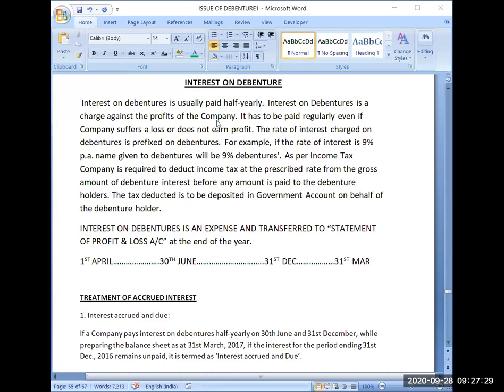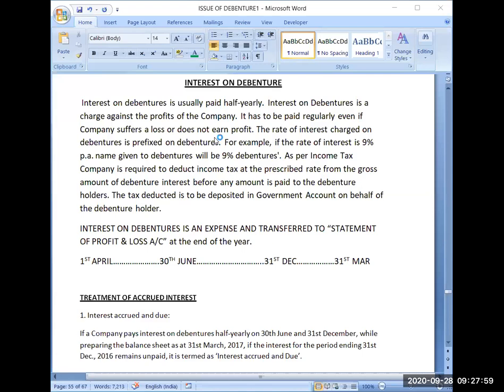It has to be paid legally, compulsorily. That's why it is termed as charge against profits. You have to pay interest on debenture even if you incur a loss or do not earn profit, on the due date.